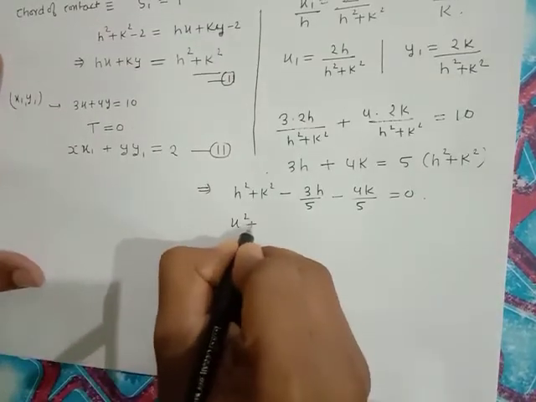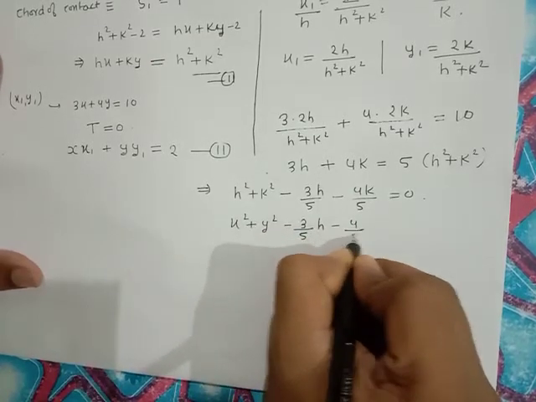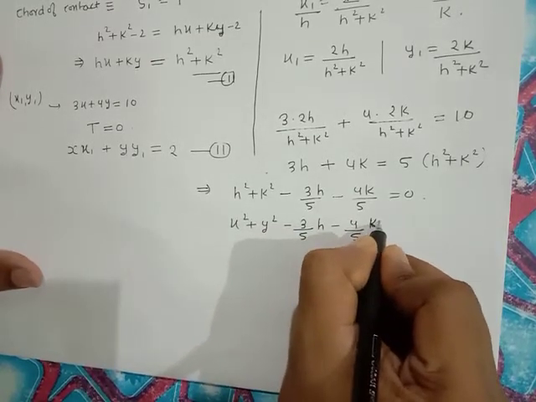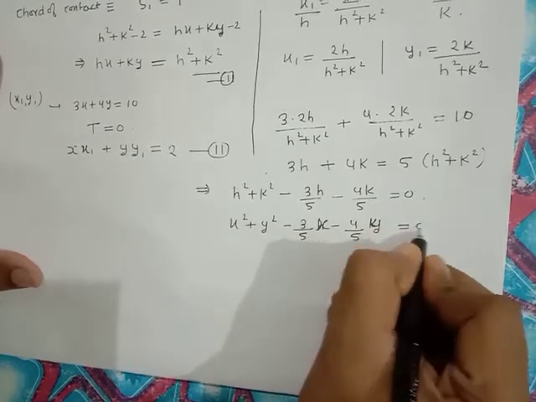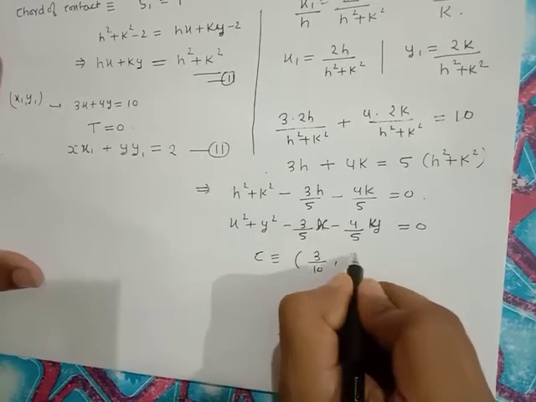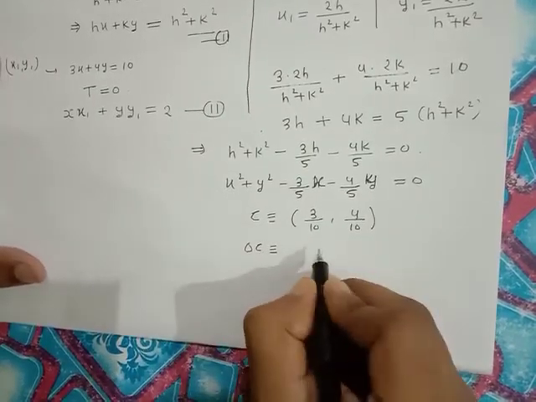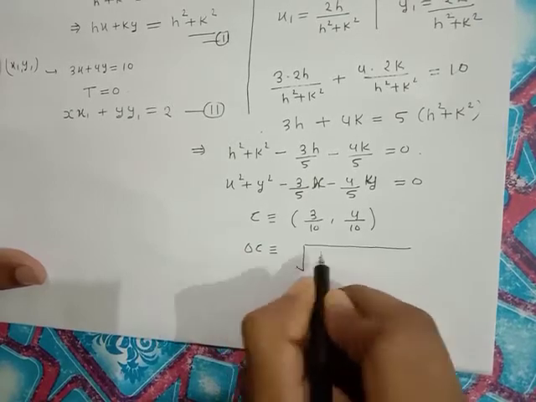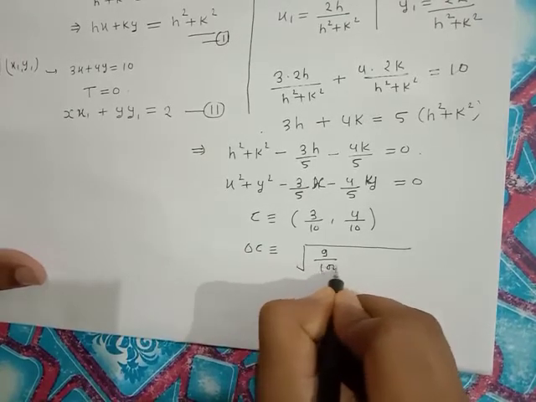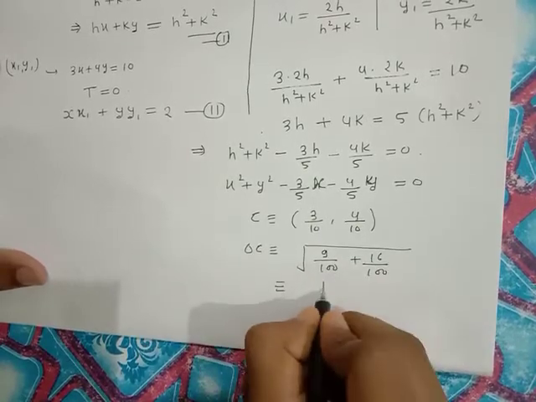So this is the equation of the circle, which is actually given in the question. So what will its center be? Center C is 3 by 10 and 4 by 10. So OC will be what? Under root 9 upon 100 plus 16 upon 100 is equal to 1 by 4.